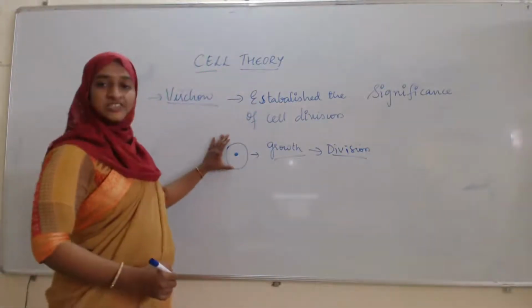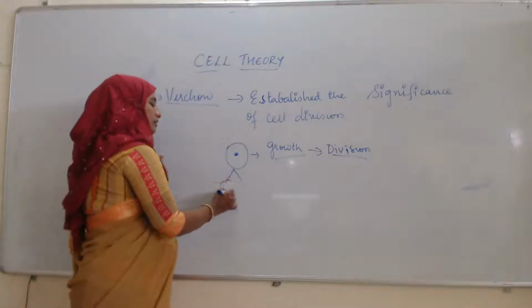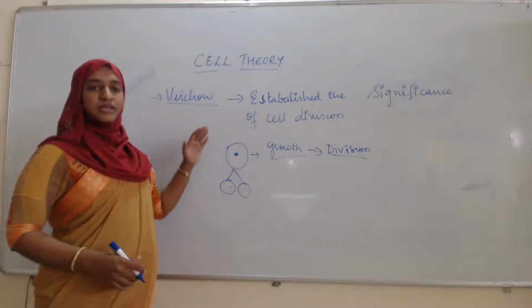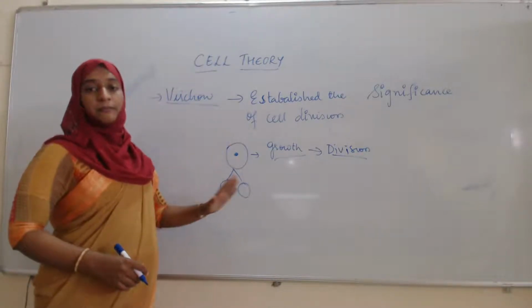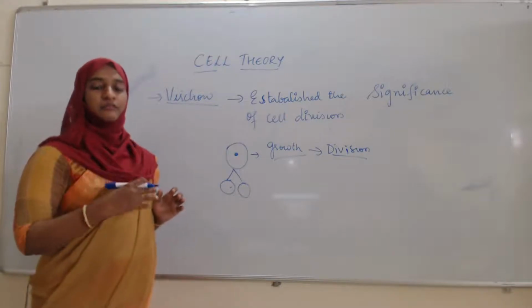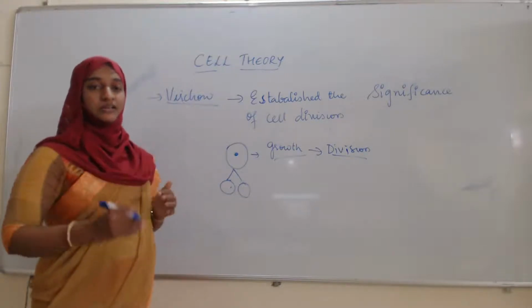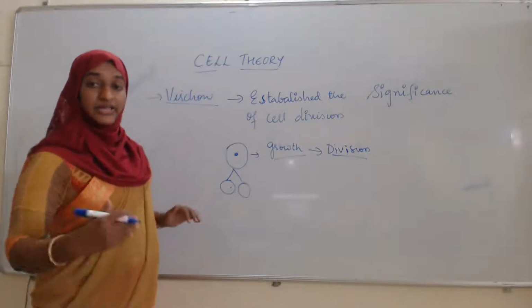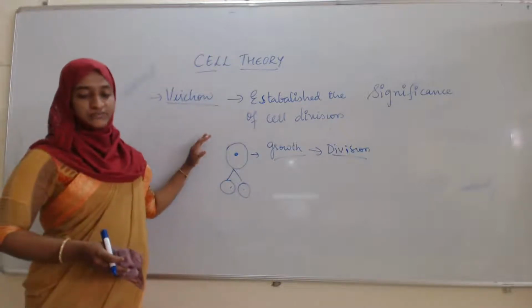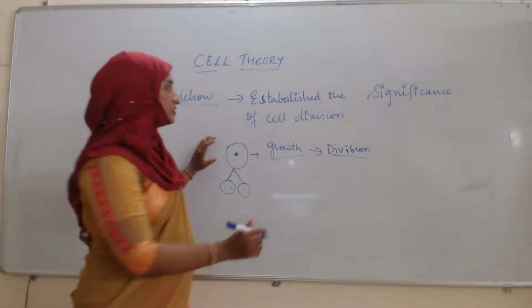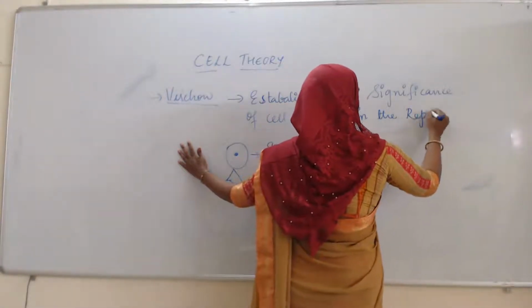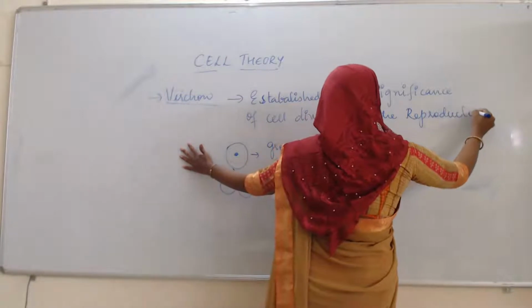Each cell will give rise to new cells, or one cell has the capability that it can give rise to a large number of cells. If many cells are going to form, then there will be formation of tissues, organs and organ systems by which an organism is going to be formed. So what Virchow told is that he established the significance of cell division in the reproduction of organisms.